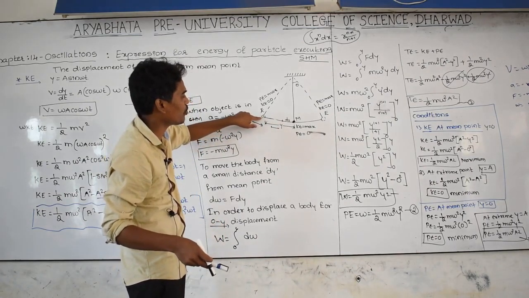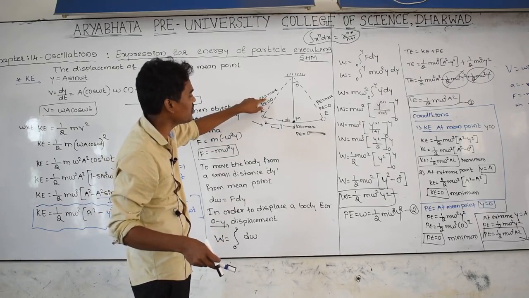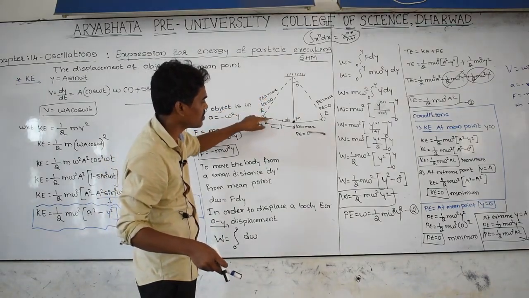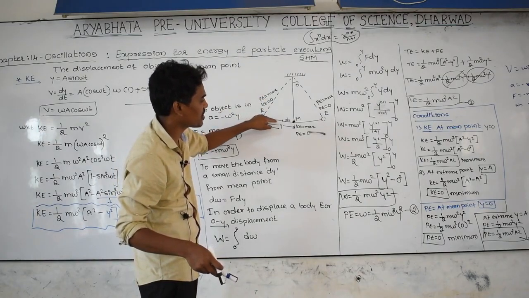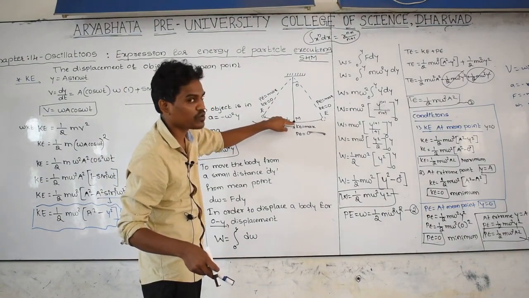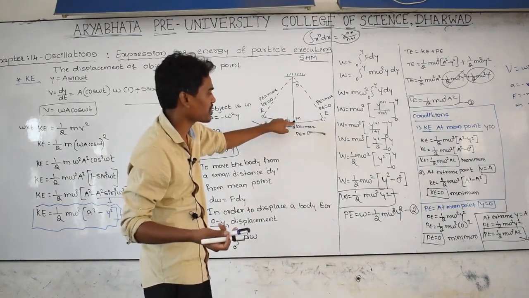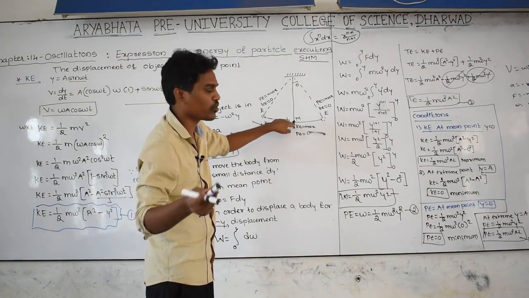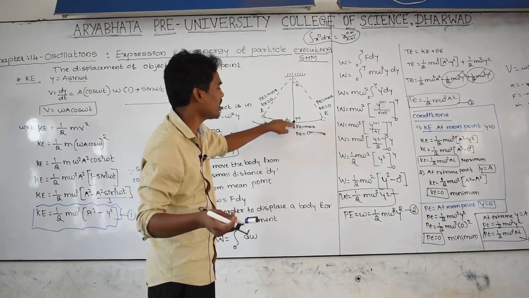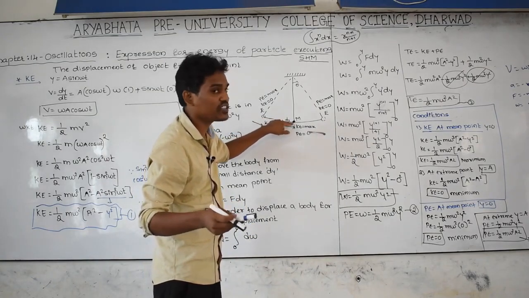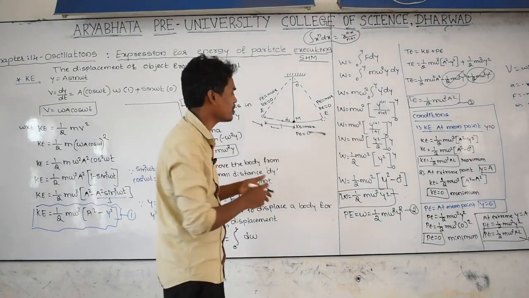At this point the body has maximum potential energy. Again it goes on moving, velocity goes on increasing, potential energy goes on decreasing and is converted into kinetic energy. At this point velocity becomes maximum and kinetic energy becomes maximum, and all the potential energy is converted into kinetic energy. At this point kinetic energy becomes maximum, potential energy becomes 0.